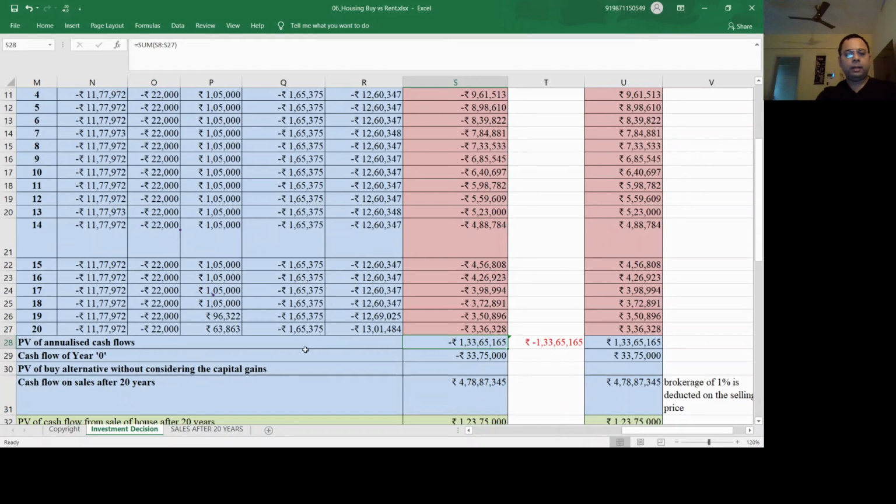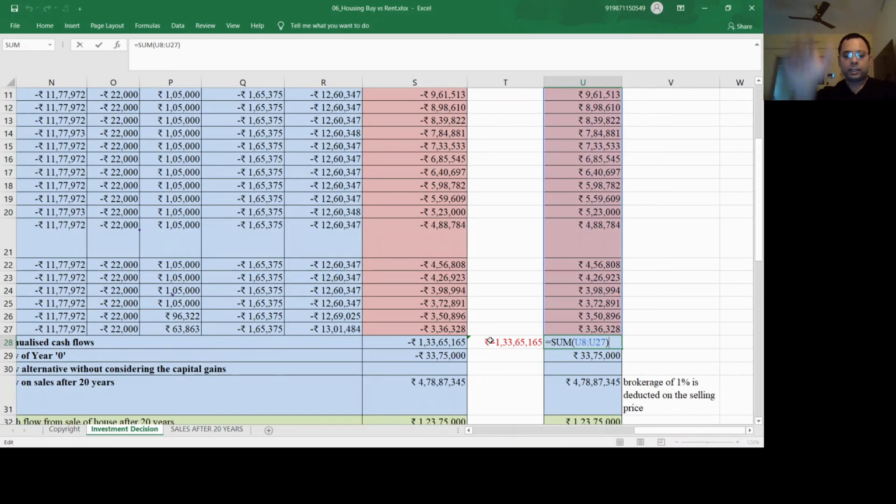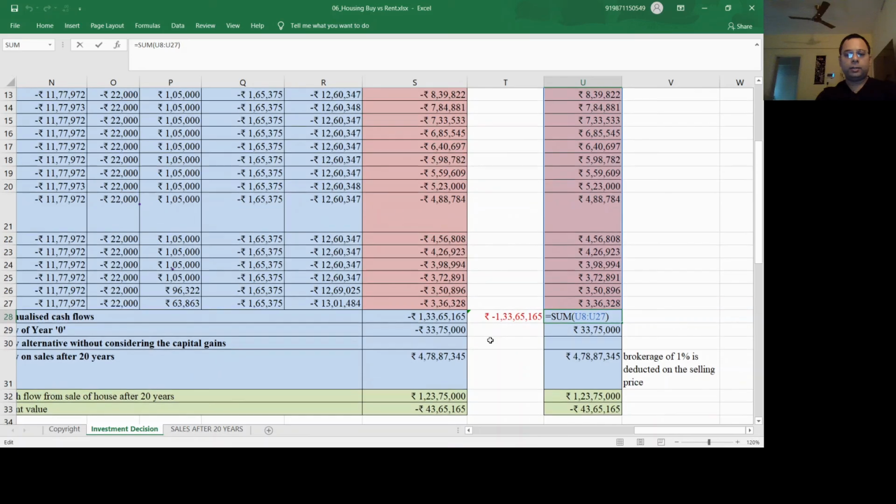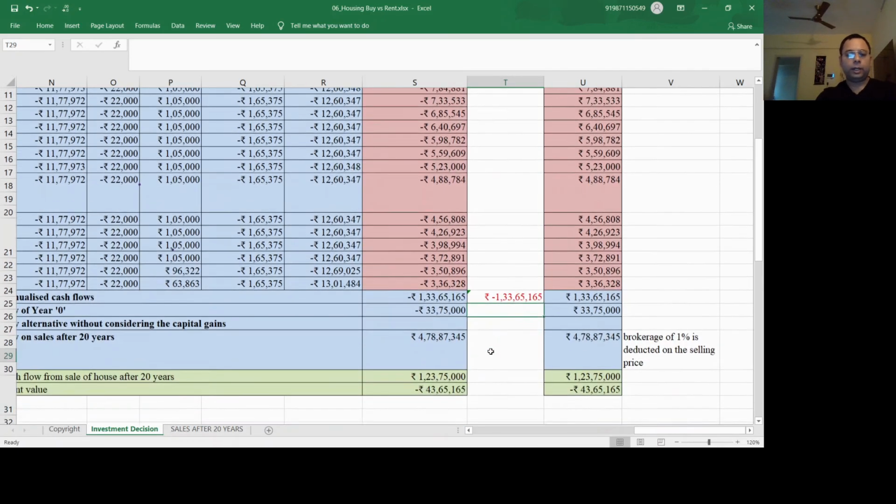So this is nothing but the present annualized cash flows, and the present value of an annuity that we had talked about. If you see the formula here, this is the summation of all the things, and that's how it is calculated.